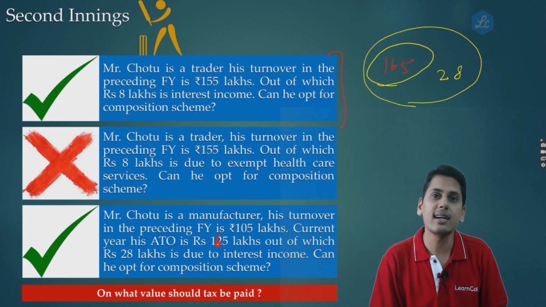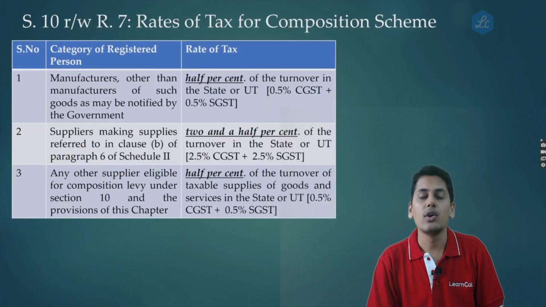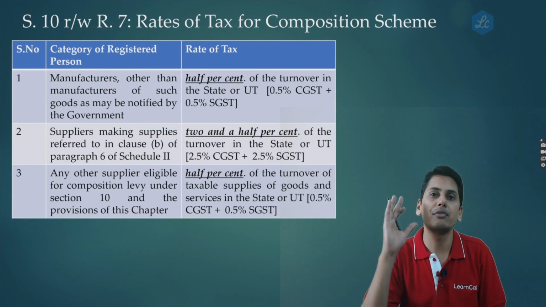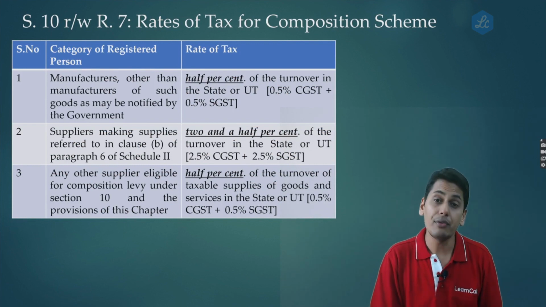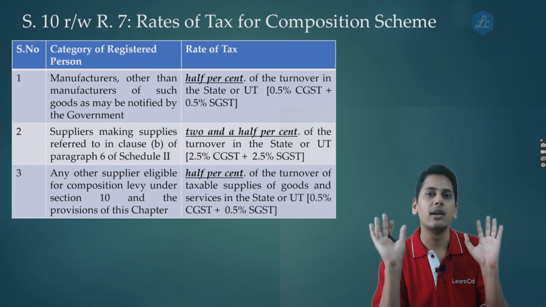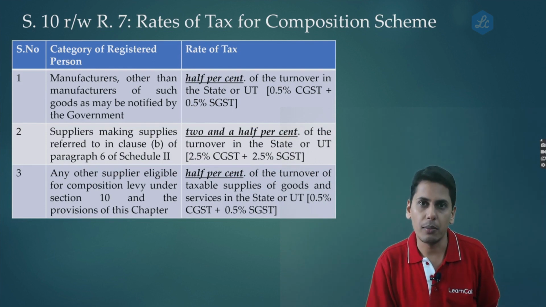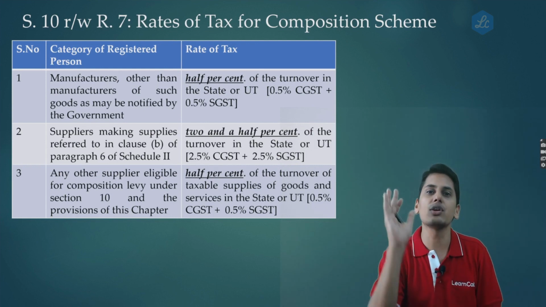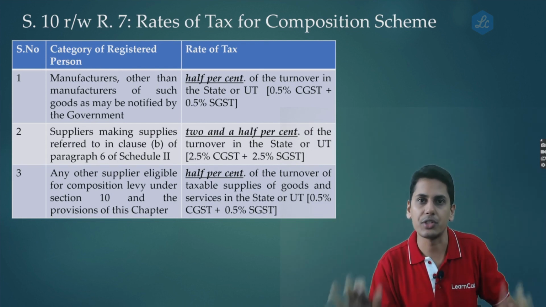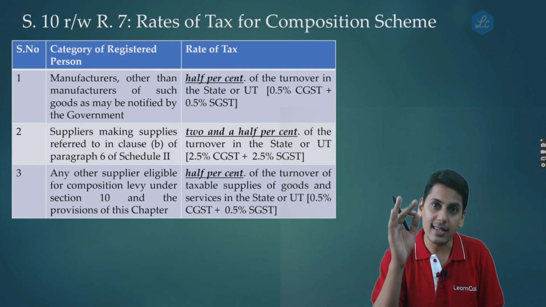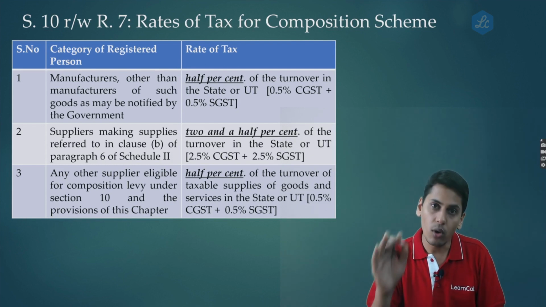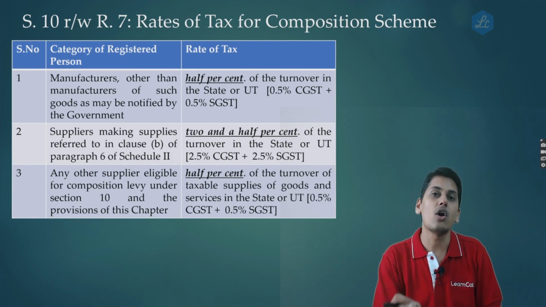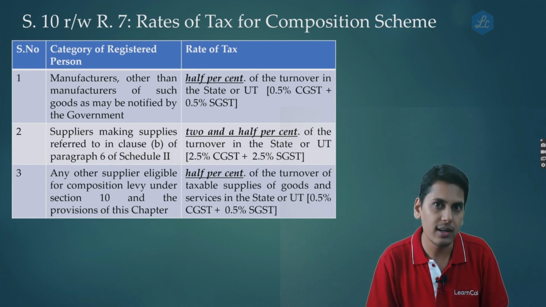Now friends, as regards rates of tax, we have section 10 read along with rule number 7, which gives you the rate of tax which needs to be paid. Having known that he is eligible to opt and to continue under composition scheme, the question is, should he also pay tax on interest income, is a second and a different question. He is eligible to opt, agreed. He wants to continue, agreed. But should he pay taxes on interest income as well is the question.